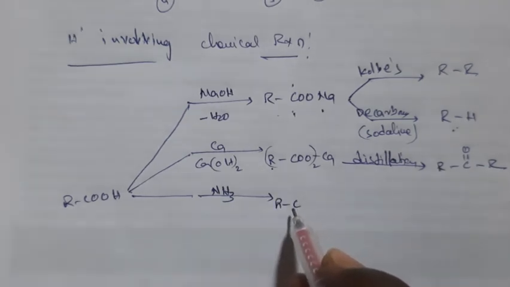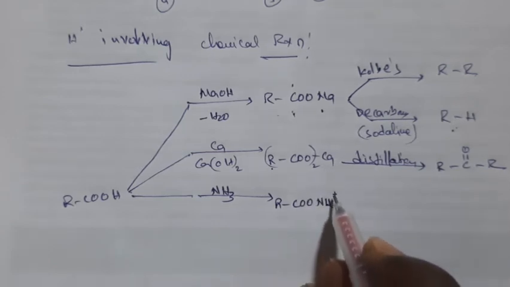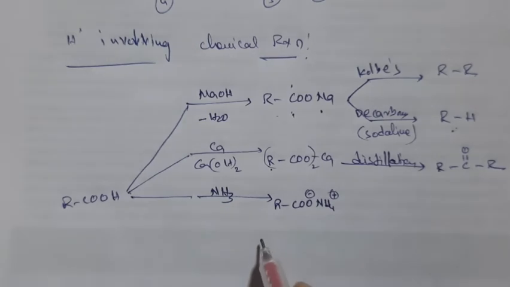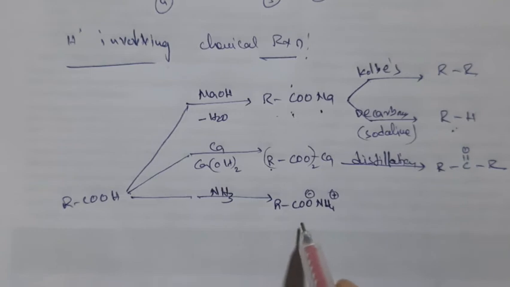RCO NH4 plus, right? Because it is a base and it is acid. So by combination of these two you will get a salt.